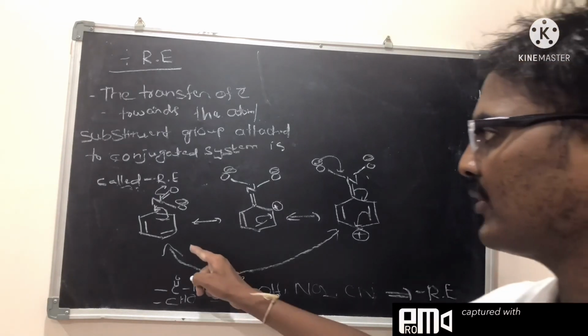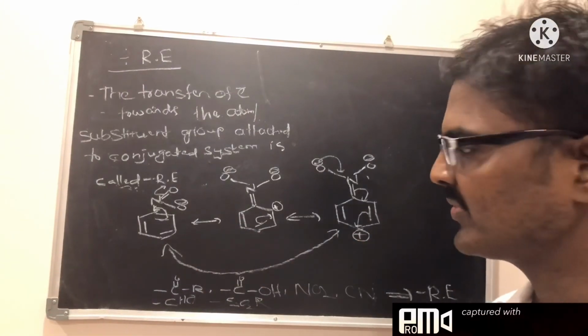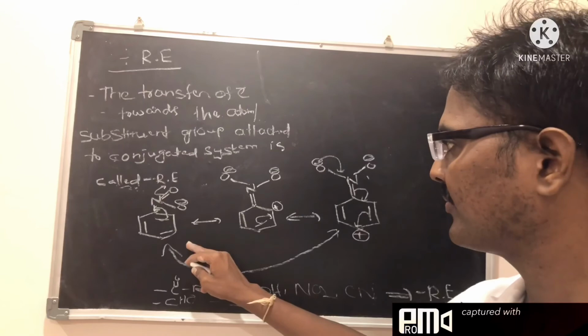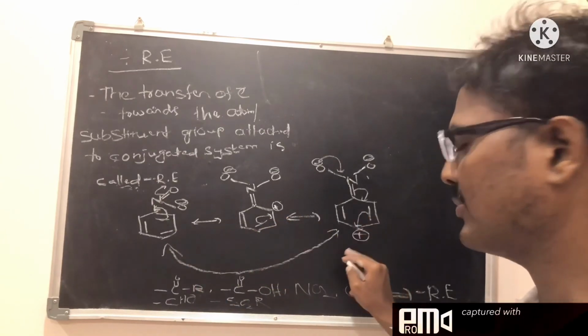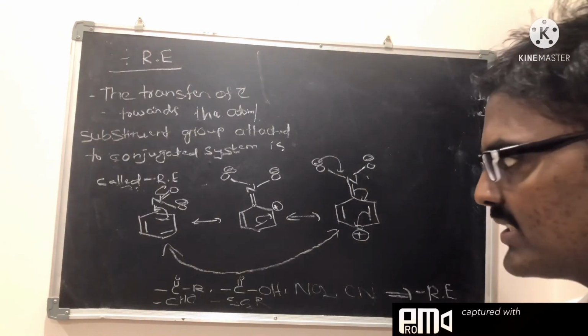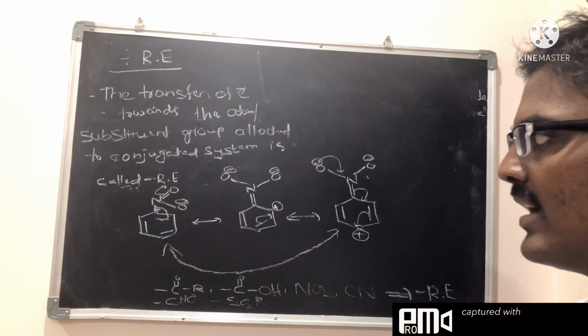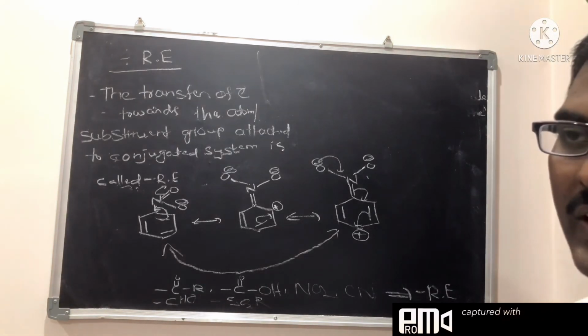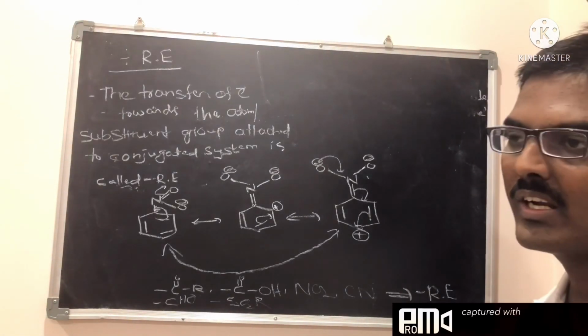Suppose you take nitrobenzene, you get these three resonance structures. In these resonance structures, you can see positive charge on the carbons, that is, the pi bond positive charge is delocalizing. In the previous plus RE effect case, negative charge is delocalizing; here in the minus RE effect case, positive charge is delocalizing.